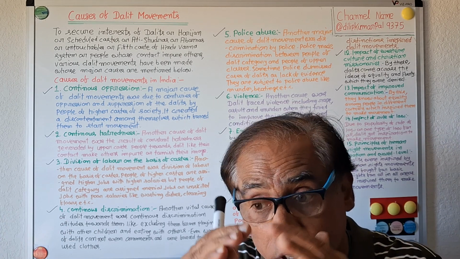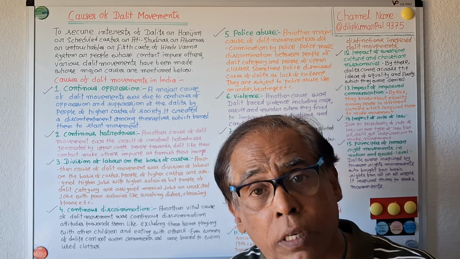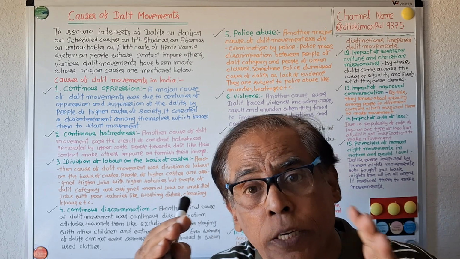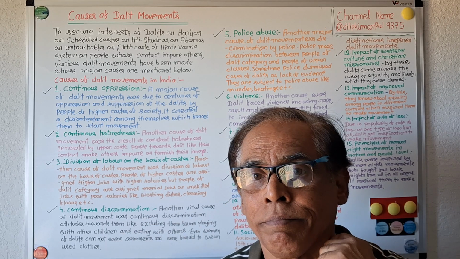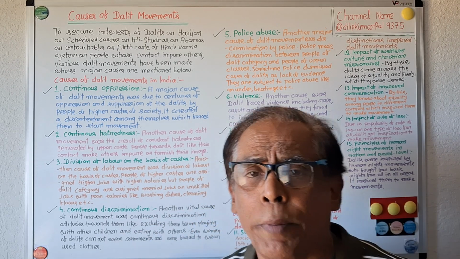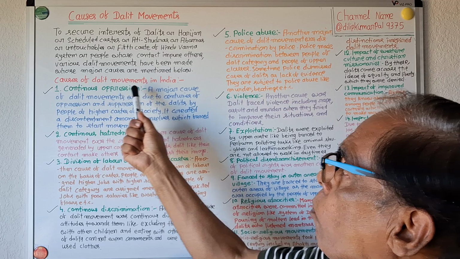So for the benefit of Dalits, various movements have been made, and there are many causes of these movements. Causes of Dalit movements in India.